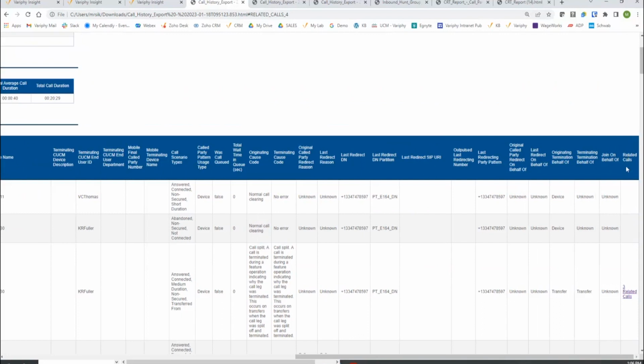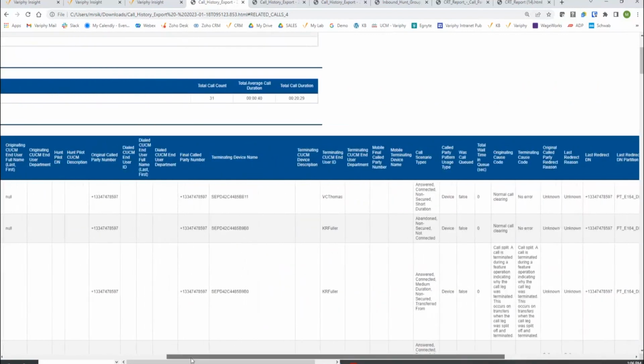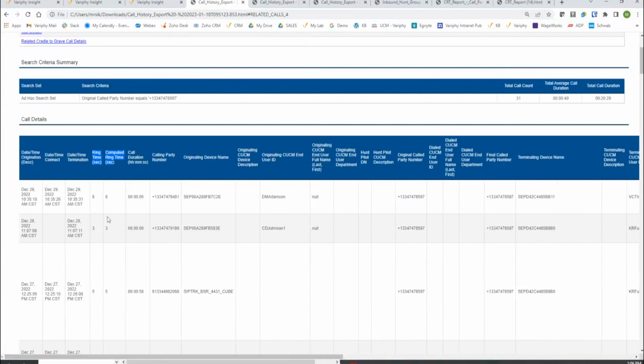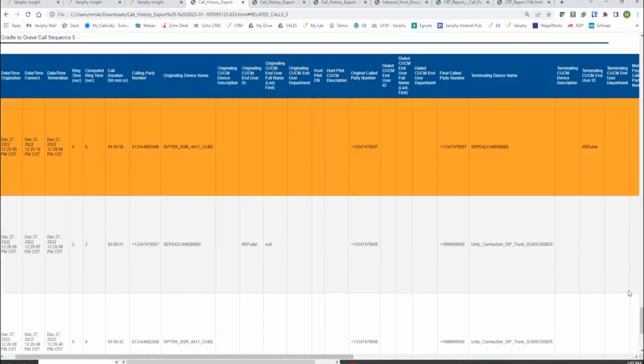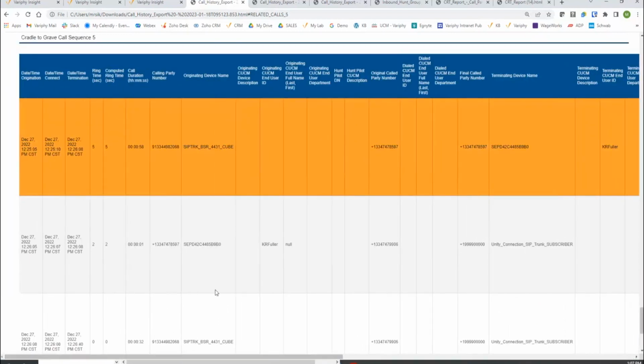That will be denoted here by the furthest right column of related calls. Now, these first top two don't have any. The third one does. So these are certainly mirroring the ring durations between all of them, even this third one here that actually has related legs. Let's take a quick look at it. If we click on this one down here, it'll shoot us down to this report, to this scenario for the sequence. So we can see here's the number I had built in this report's filter.